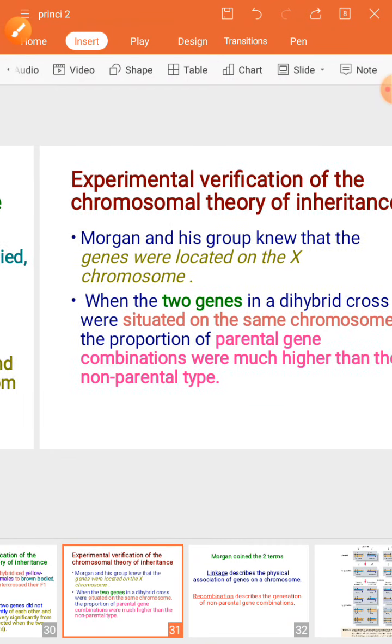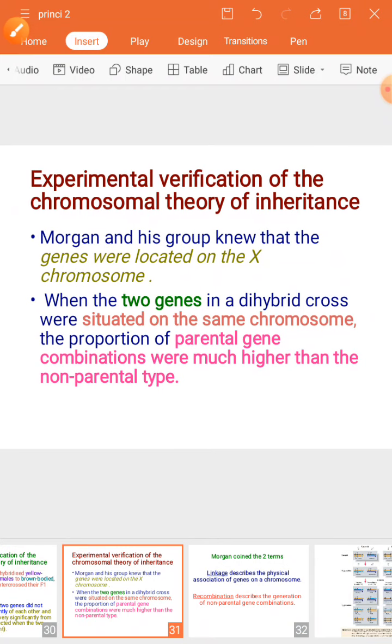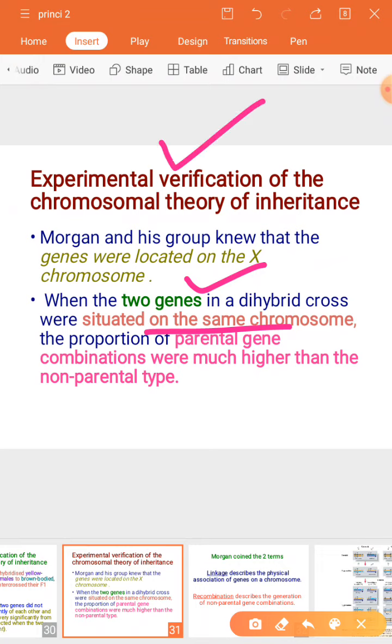What is that situated on the same chromosome? So two genes we are talking about. He studied the dihybrid cross, and it was to his fortune, I should say, because of that incident he came to a new experiment, a verification for the chromosomal theory, which gave a clear indication of how we can talk about your chromosome and how the genes are present.